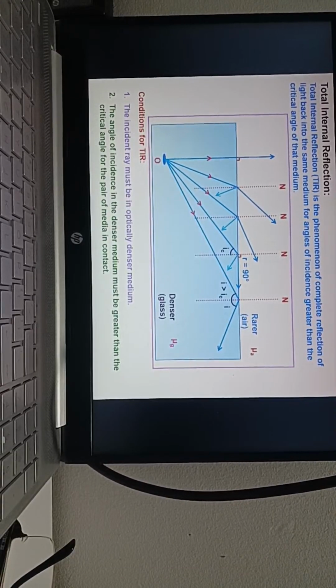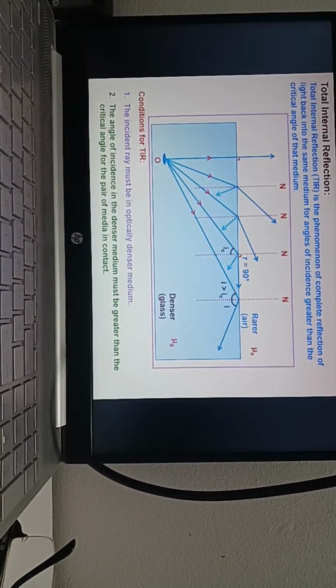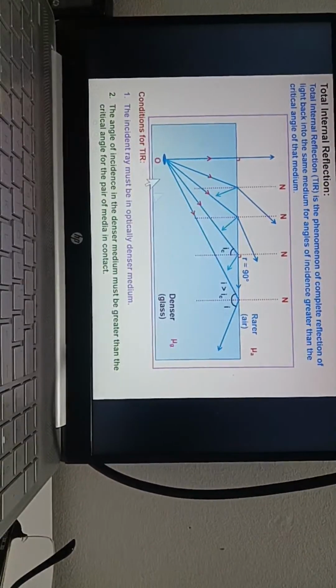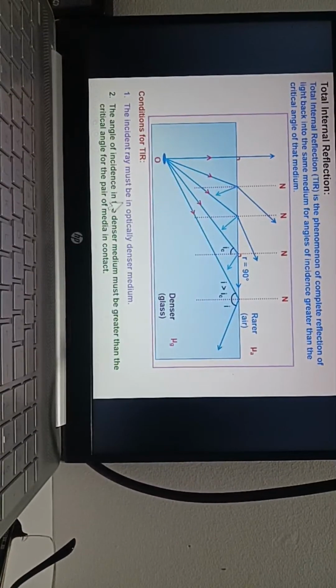Definite question. Read them. What are the conditions for total internal reflection? The incident ray must be in the optically denser medium. The angle of incidence in the denser medium must be greater than the critical angle for the pair of media in contact. So just remember, the first condition is that light should come from denser to rarer medium. The second condition is that total internal reflection will take place just after the critical angle of the incident ray in the denser medium.